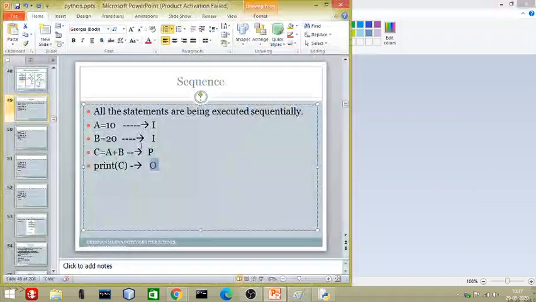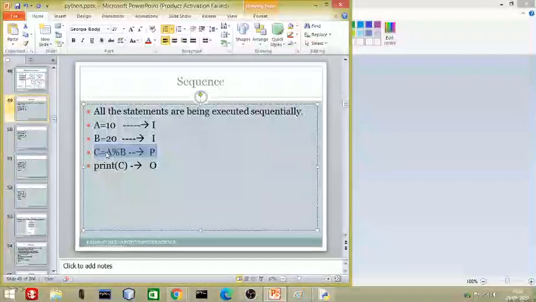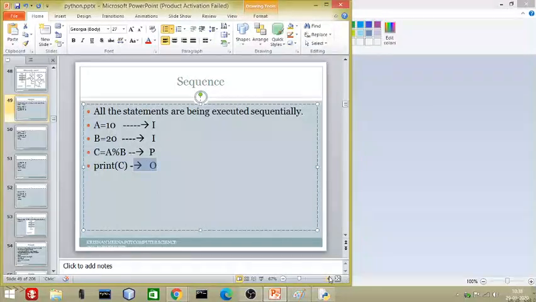See in this slide itself, input given, there is a process C is equal to A plus B. This is called a process, means we want A and B added together, multiplied or divided, or subtracted, or we want the remainder of A and B. This is called a process, and finally when the result is set in C, we will print the value of C, which is called the output.